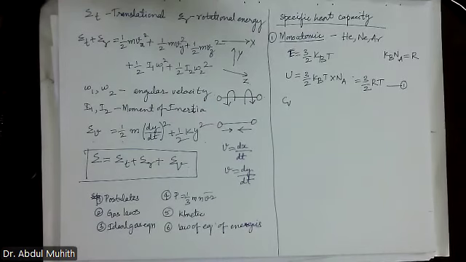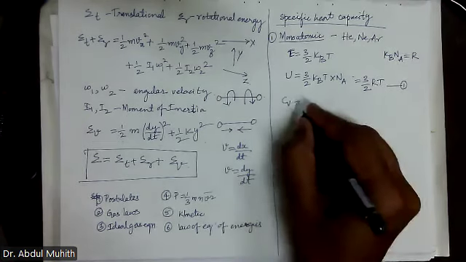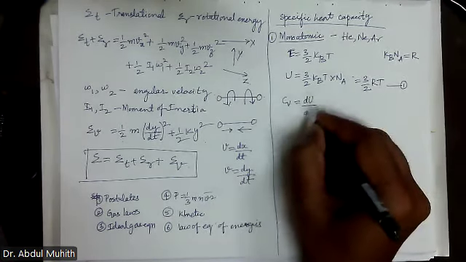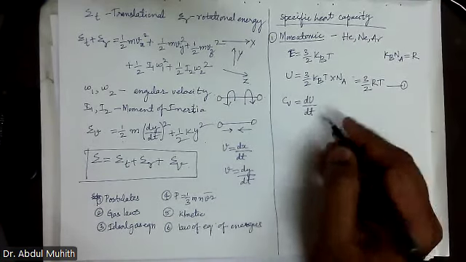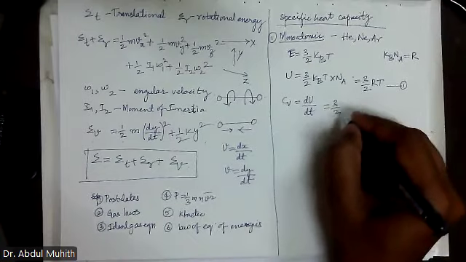How much energy is required to raise the temperature of a substance by 1 degree centigrade at constant volume, when the volume is fixed? Cv is equal to dU by dT, the rate of change. Instead of writing delta U by delta T, we are writing dU by dT.